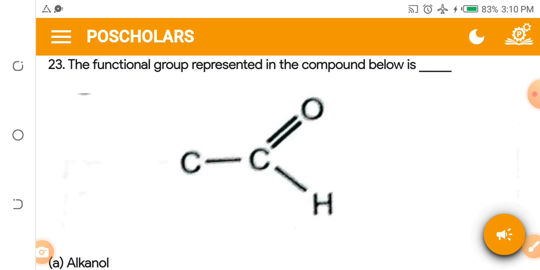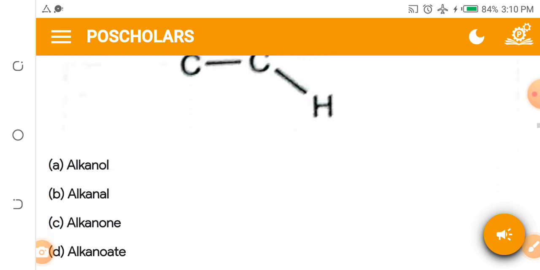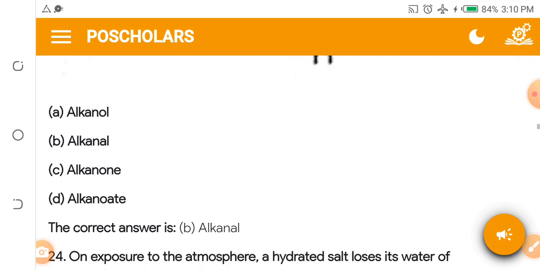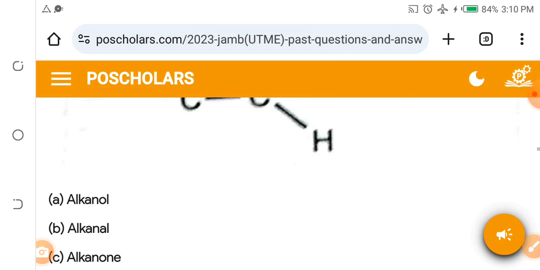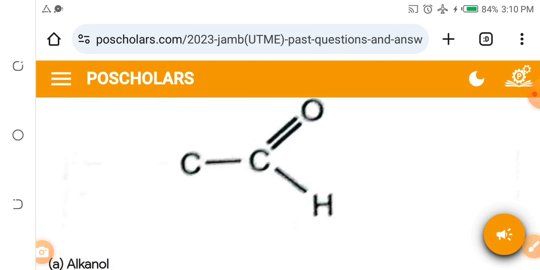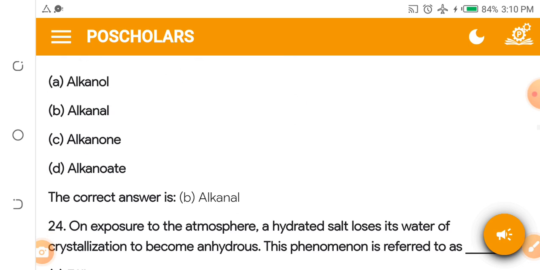The functional group represented in the compound below is it alkano or alkana or alkanone or alkanoids? The answer is simple. The answer is alkanal. Look at it again. With this double line leading to oxygen is alkanal.